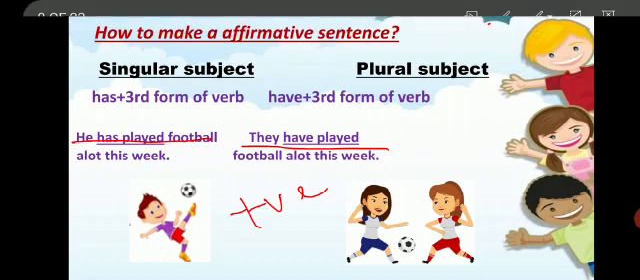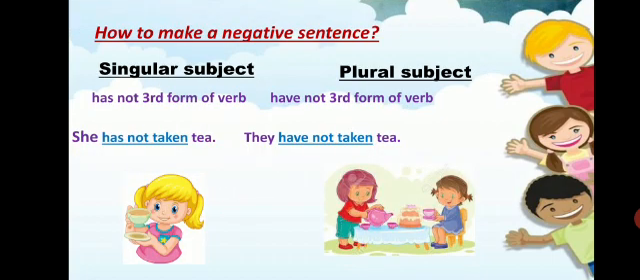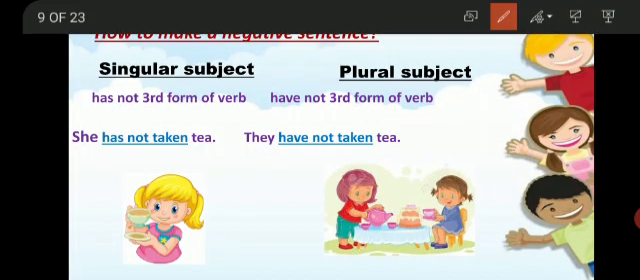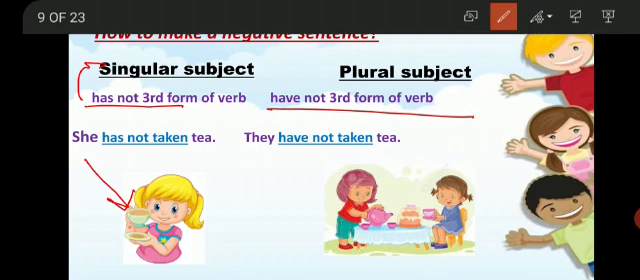Okay? Now the negative sentence. In a negative sentence we use not, as we are negating an action or negating the statement. So for negating we use not. With a singular subject we use has not with the third form of verb, and with a plural subject we use have not with the third form of verb. She has not taken the tea, they have not taken the tea.